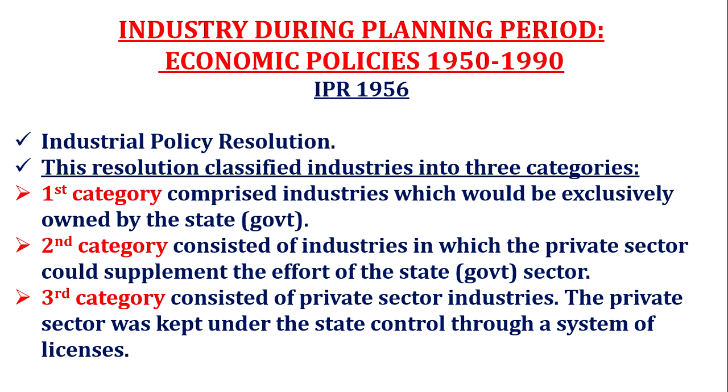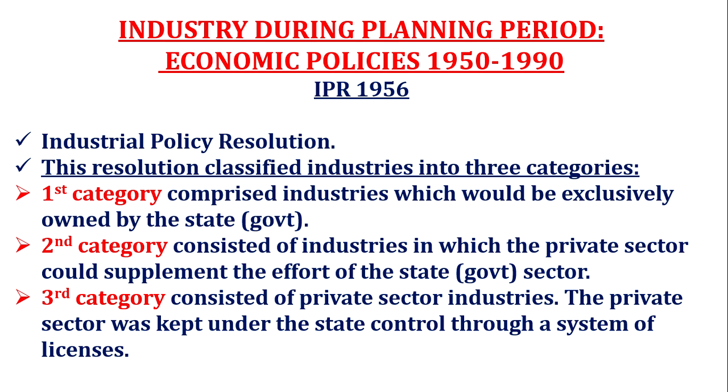Now this is very important. There were two Industrial Policy Resolutions. One they designed in 1948, the second one in 1956. The first one was focused more on the socialist pattern of government. In the second one, they categorized industries. The first category is exclusively owned by the state, or government. The second consisted of industries in which the private sector could supplement the effort of the state or government sector.